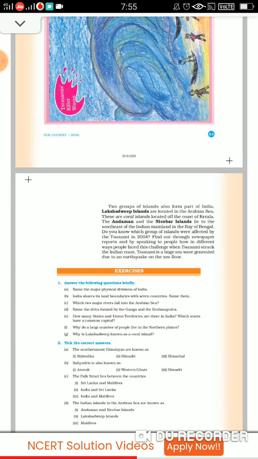Fine. So we have Lakshadweep Island, which is in the Arabian Sea. Fine. The Coral Islands, that is off the coast of Kerala. The Andaman and Nicobar lie in the southeast of Indian mainland in the Bay of Bengal. Fine. So you just find out where tsunami came in 2005, where it struck, and what is tsunami? It's a huge sea wave generated due to the earthquake in the sea floor.